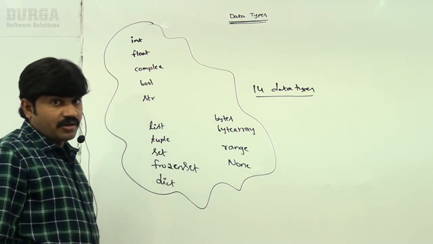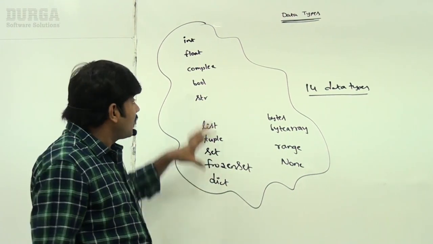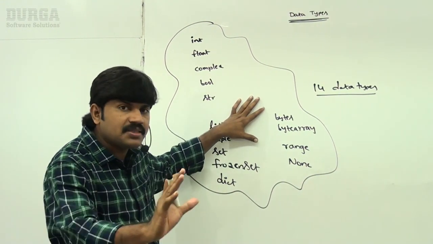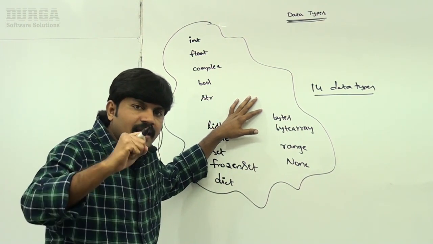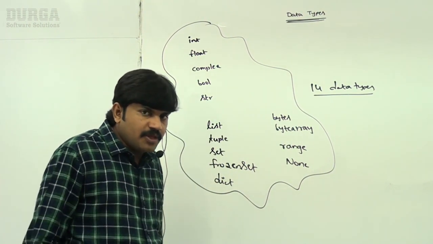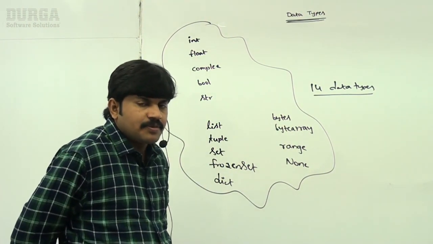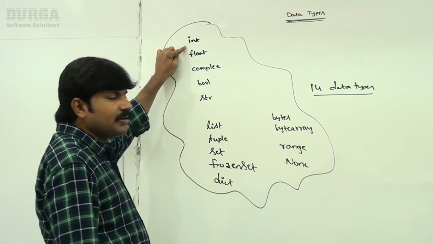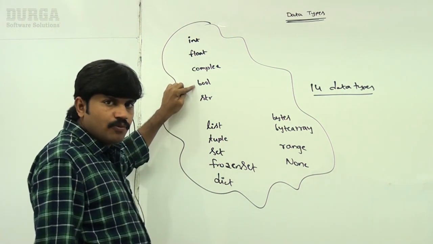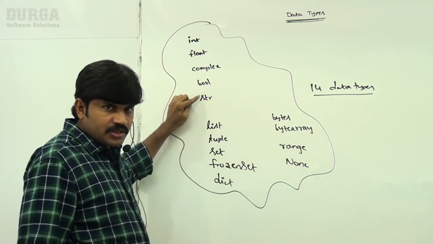Okay, almost a few hours I will spend, sir, on these data types. First, the basic idea, so that you people can get much clarity. Sir, can you please spell out what are the various data types present inside Python? Okay: int, float, complex, bool and string.